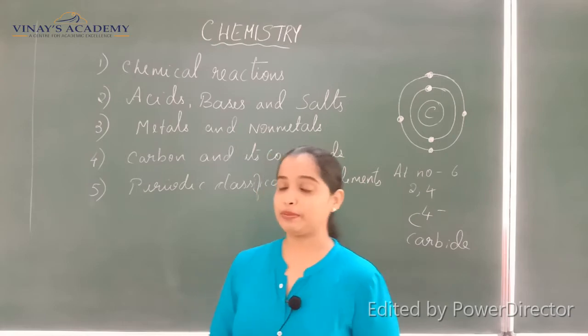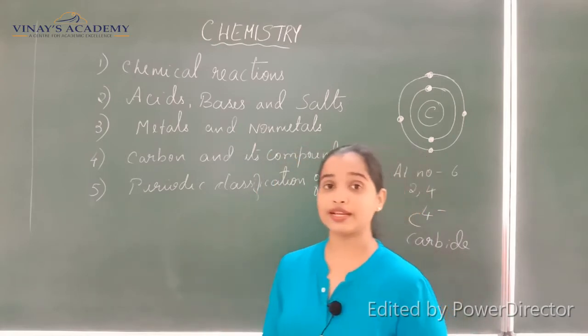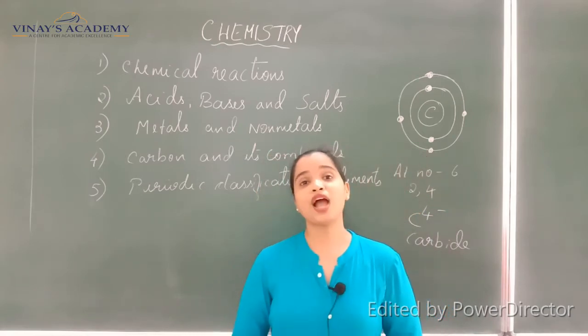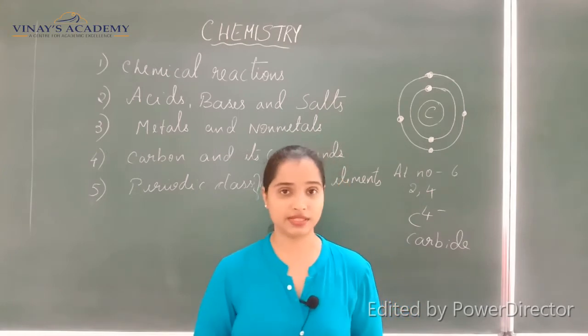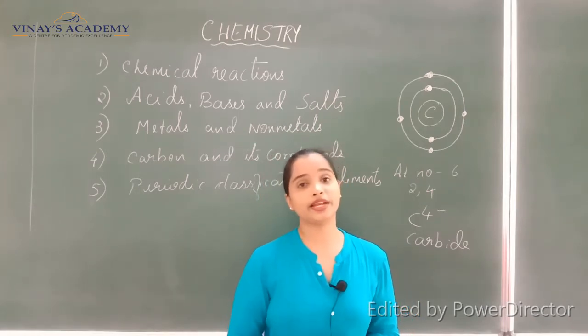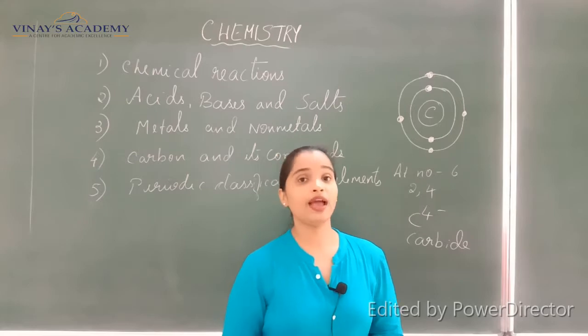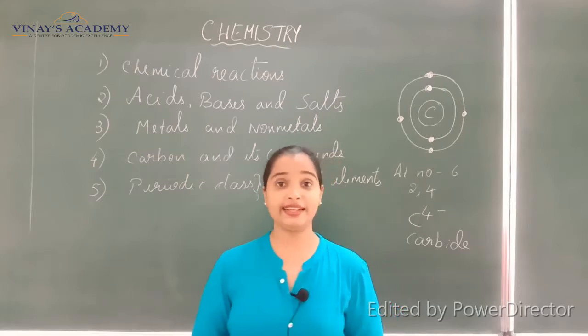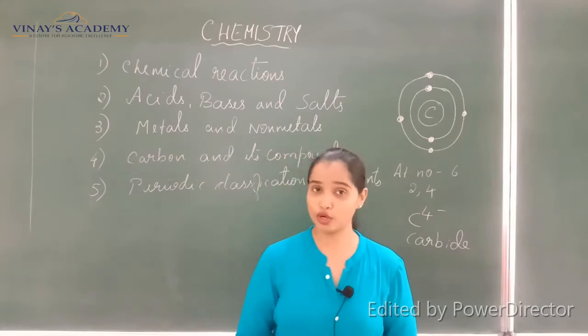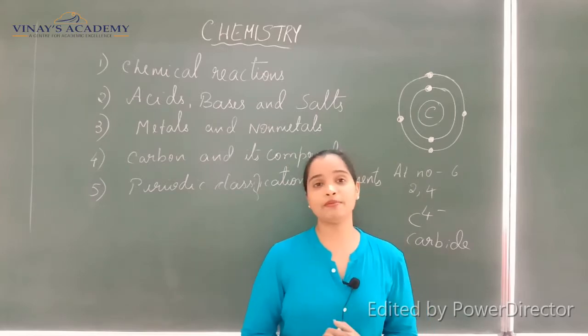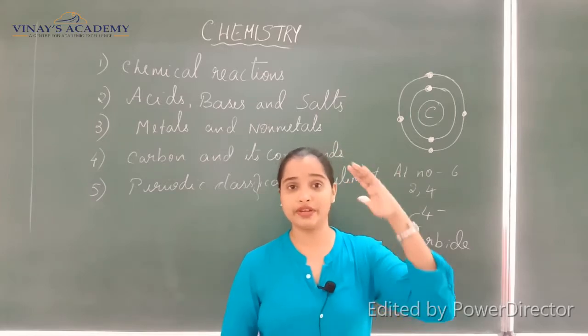We will be studying in this periodic classification of elements how the periodic table was discovered. Right now we are studying the modern periodic table, which consists of 118 elements, but earlier it was not so. Very few elements were known. So the discovery begins from there.